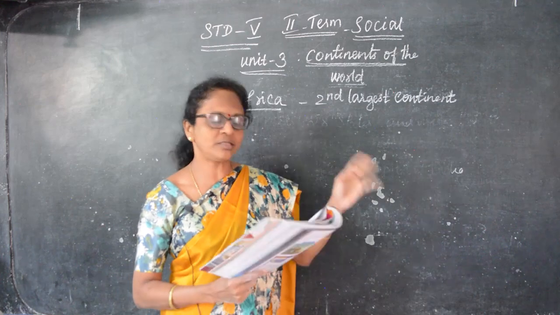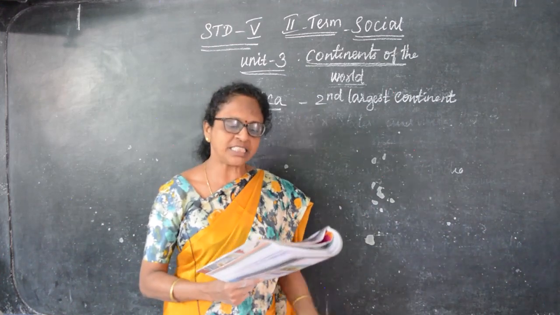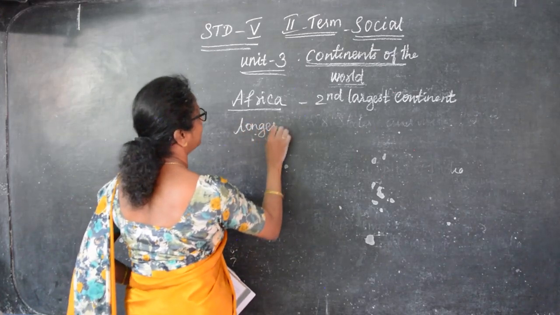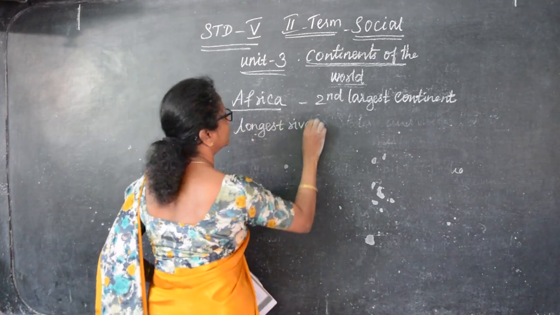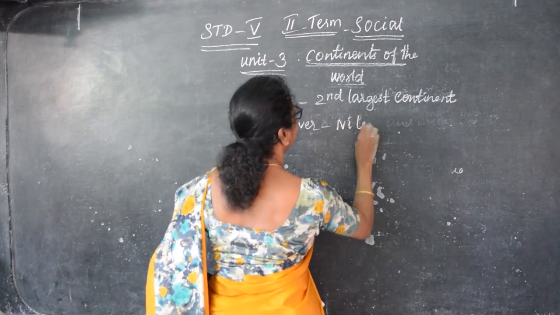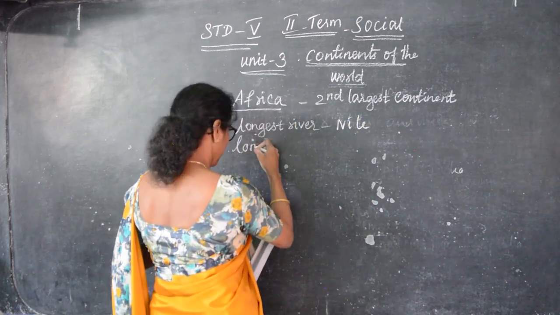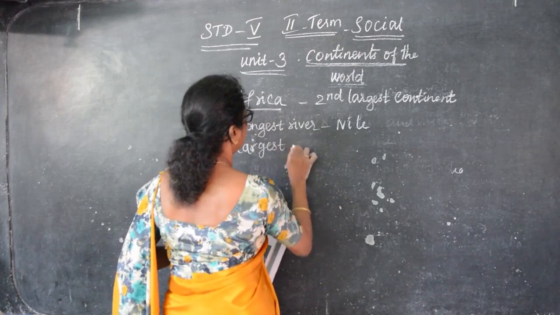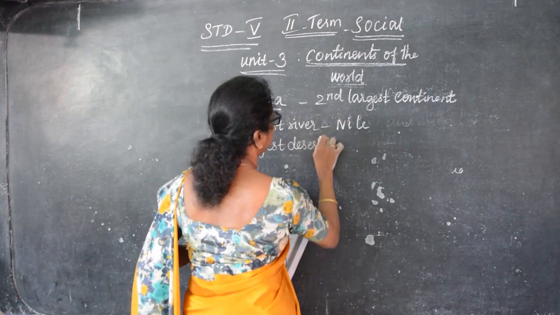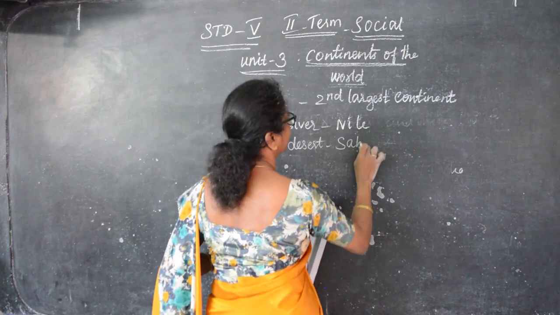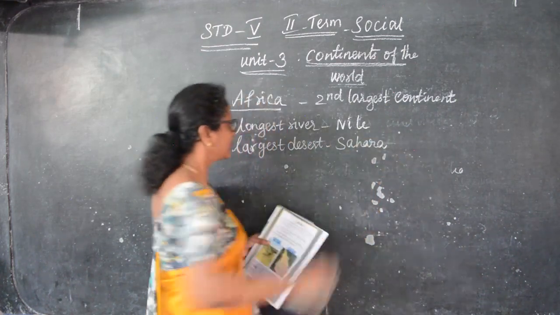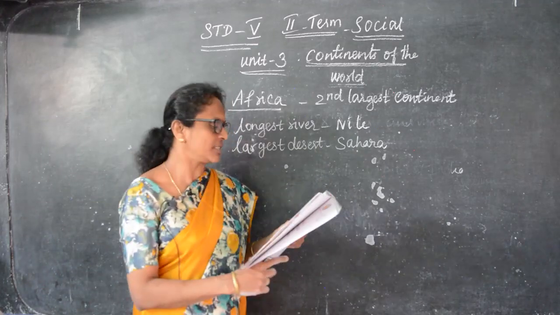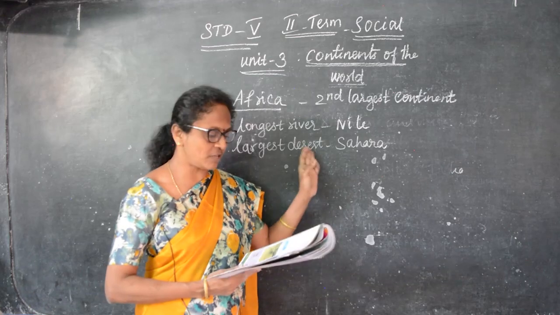The world's longest river is the Nile and the world's largest desert is the Sahara. Both are situated in Africa.